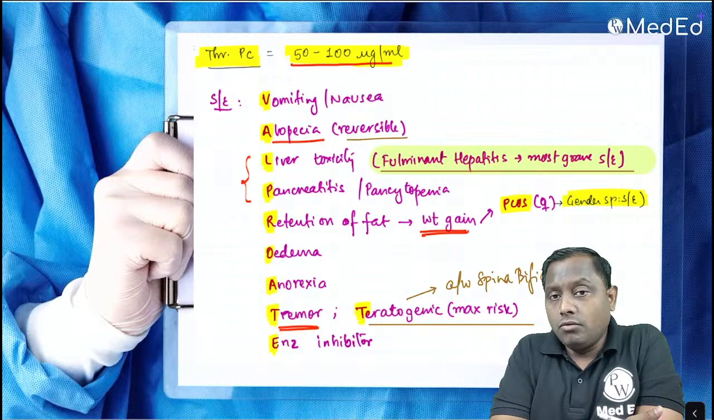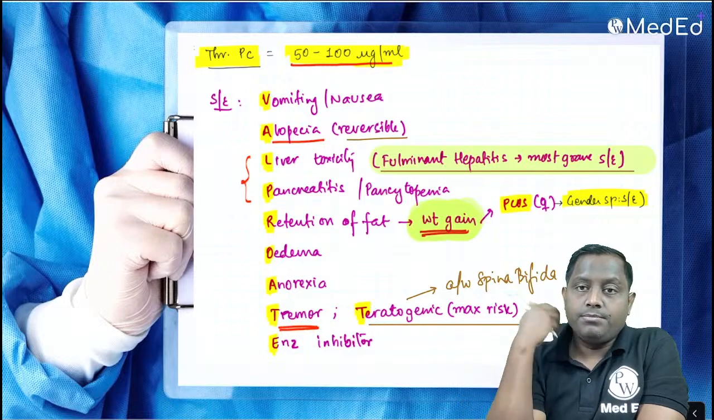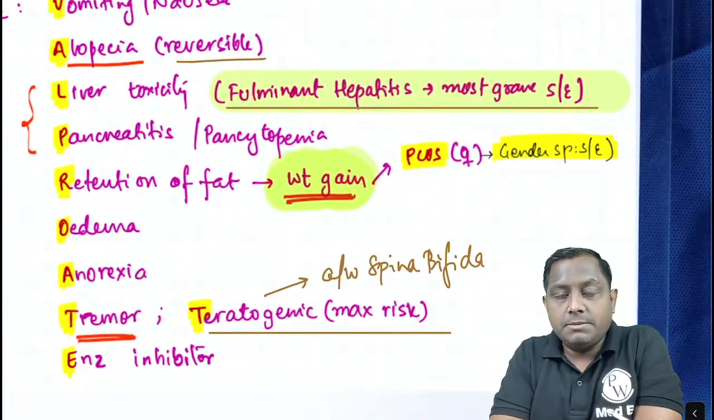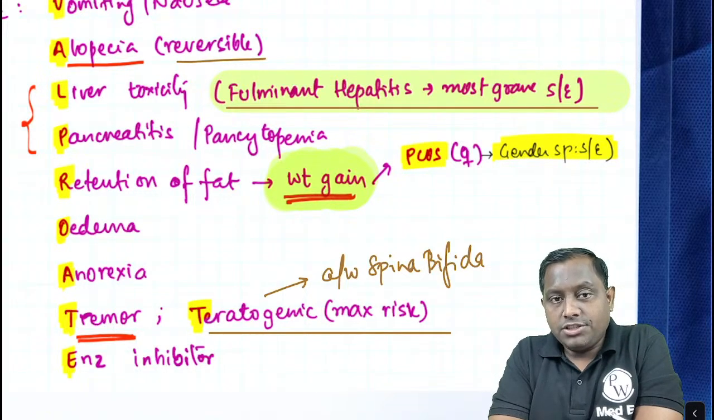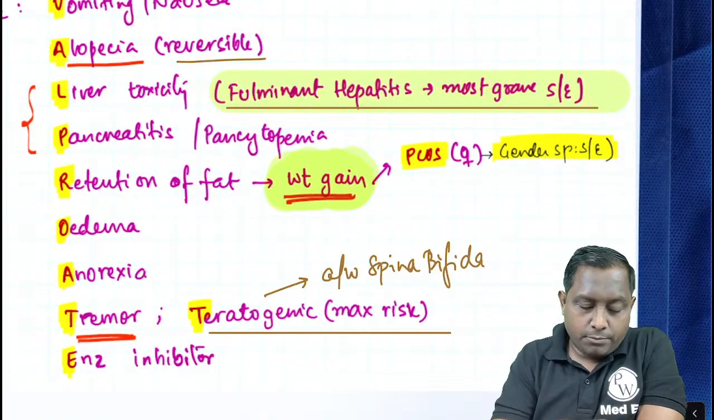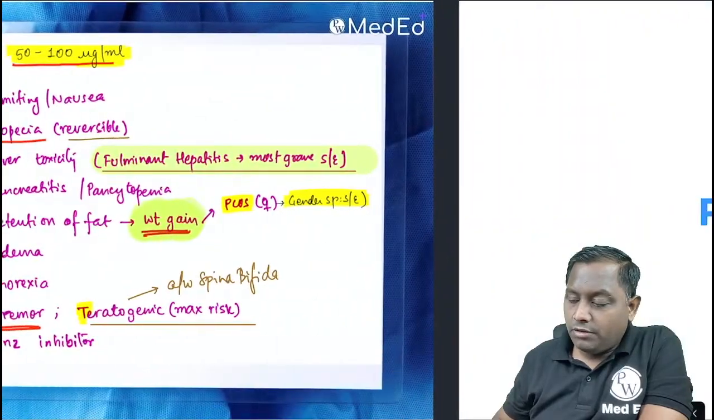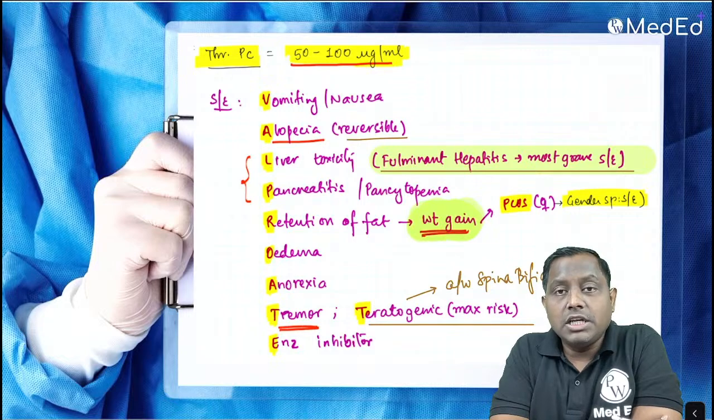They can also lead to retention of fat that can lead to weight gain. This weight gain in female can actually end up causing polycystic ovarian syndrome. So examiner पूछा what is the gender specific side effect? So gender specific side effect is going to be polycystic ovarian syndrome, that is going to be seen only in the female. Edema, anorexia, tremor, है ना, teratogenic effect, and also they are very potent enzyme inhibitor. Now Valproate का therapeutic plasma concentration usually we discuss is 50 to 100.